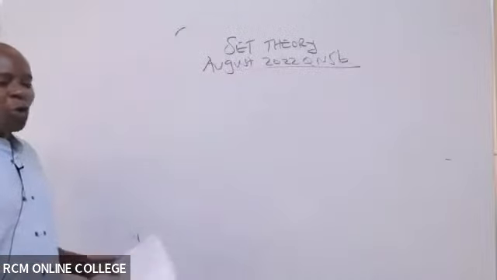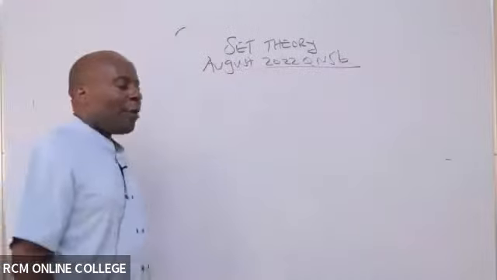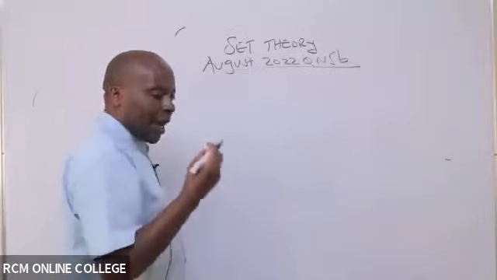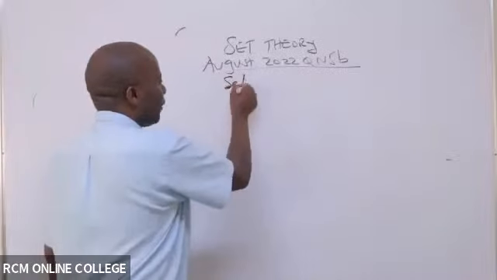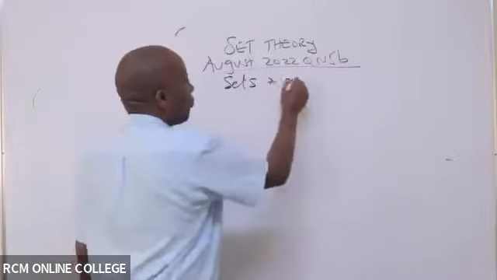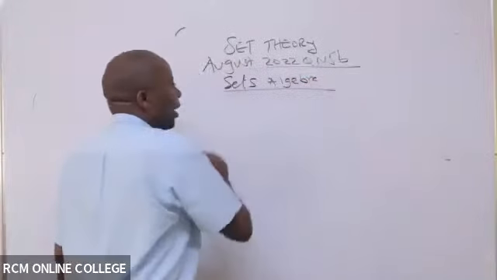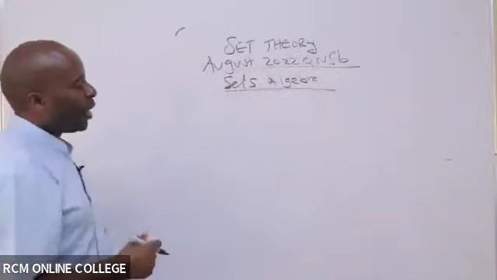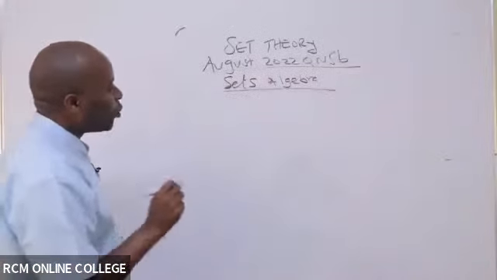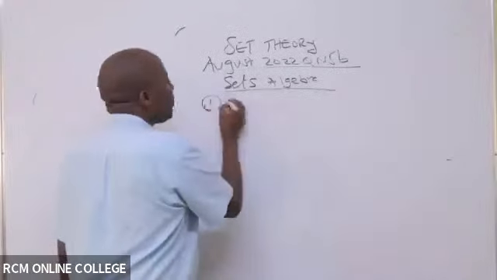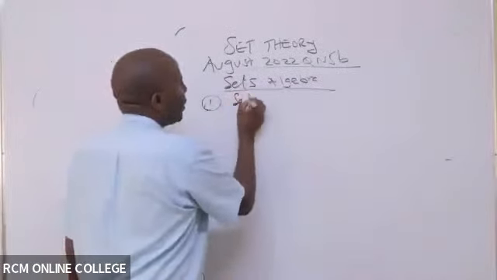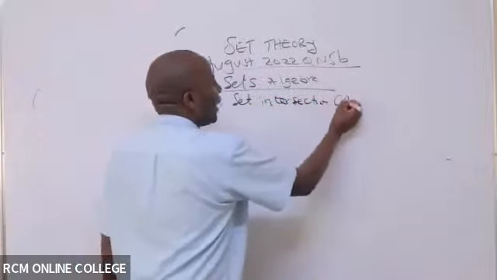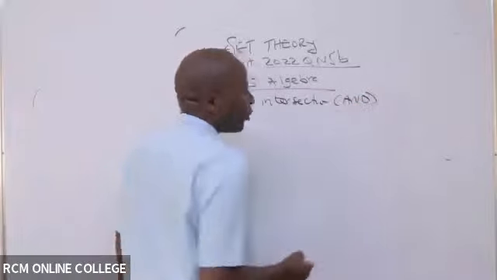As I wait for your signal that you have gotten the question, I would want to discuss two very important algebra, what we call the sets algebra, two of them. Of course, algebra gives us a way of combining two or more sets. How do we combine sets? And of interest to me, I would want you to appreciate what we call set intersection. Set intersection is the and.